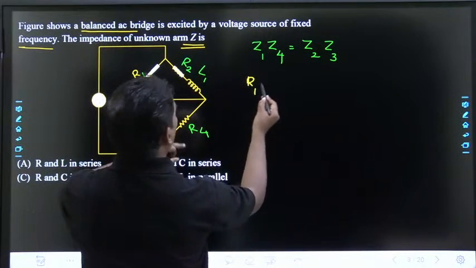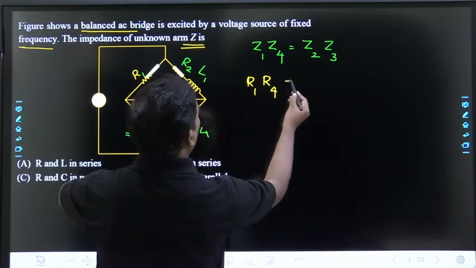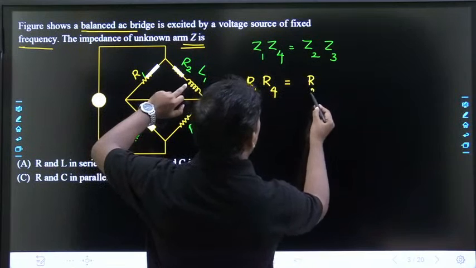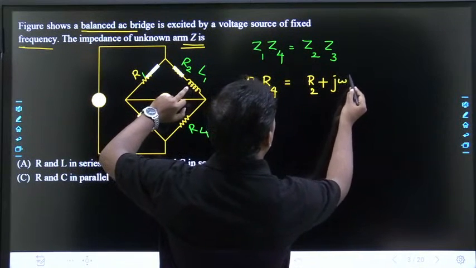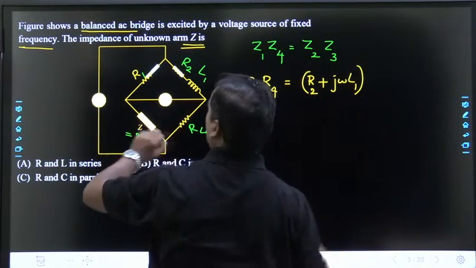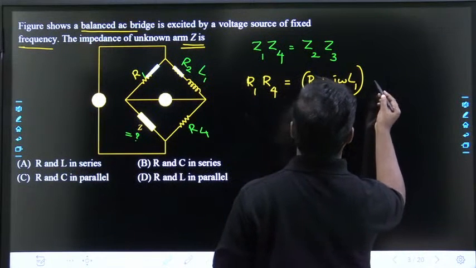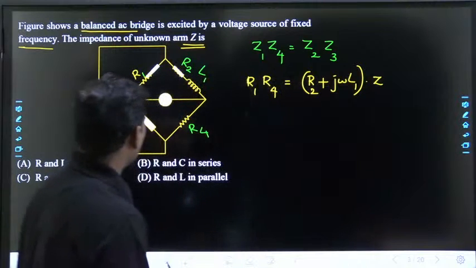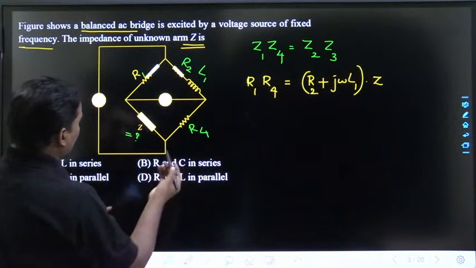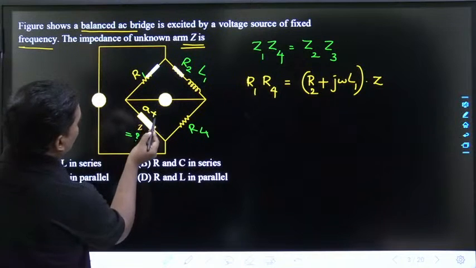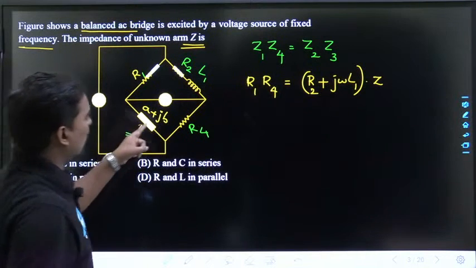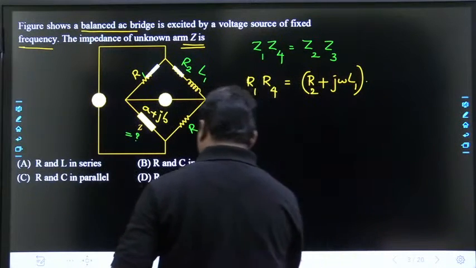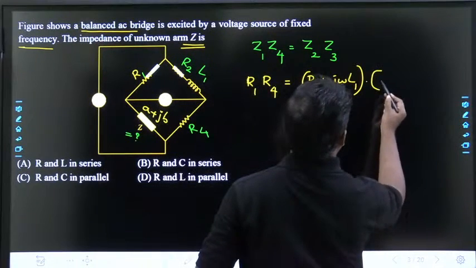R1, Z4 is nothing but R4. Z2 is this. Okay na? So that I can write as R2 plus J omega L1 into Z3. Z3 is Z. Let us take that Z as A plus JB, so that it will be easy to solve. Am I right?